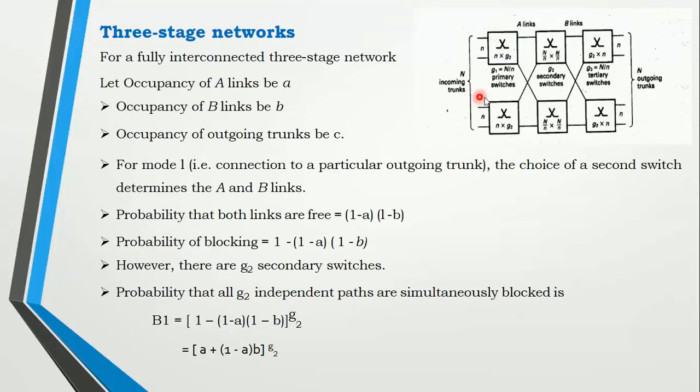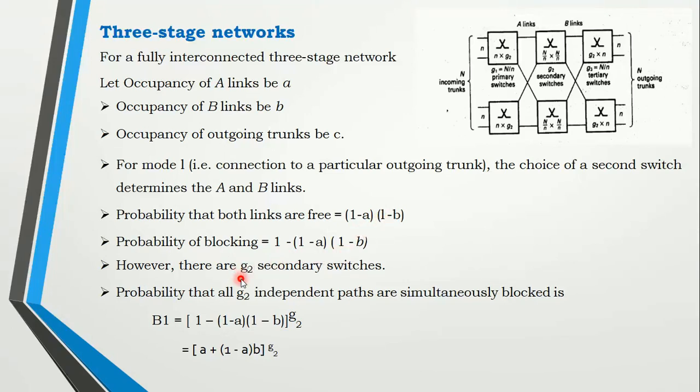Then the three-stage network. We already have two kinds of three-stage network, fully connected and partially connected. If the stages increase, you are going to get another switch, that is the tertiary switch, and the occupancies also increase. Between these two you have A links, between these two you have B links. The occupancy of the A link is a, the occupancy of the B link is b, and the occupancy of the outgoing trunk is c. Again for mode 1, the same formula holds good here. The probability of both links being free is the product of both. The probability of both being blocked is 1 minus this value.